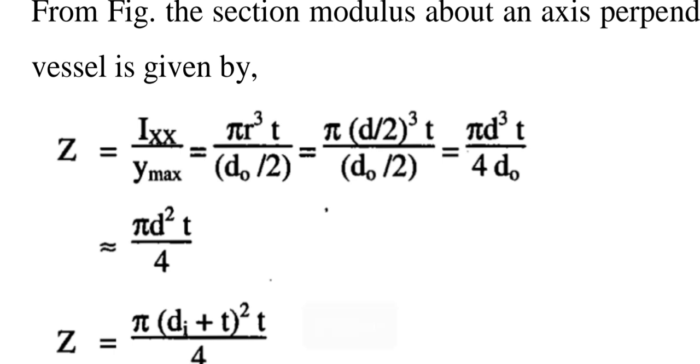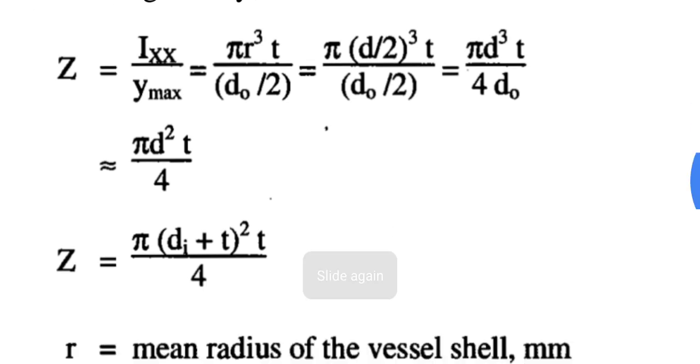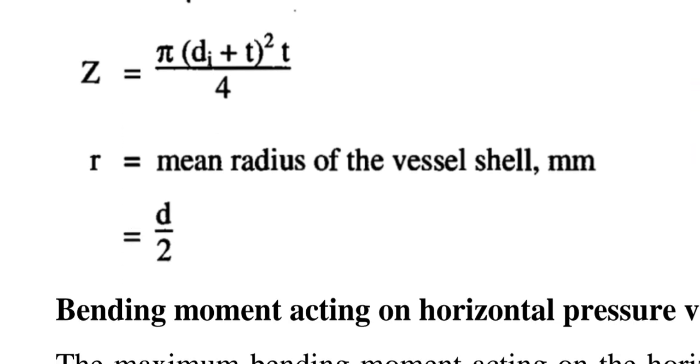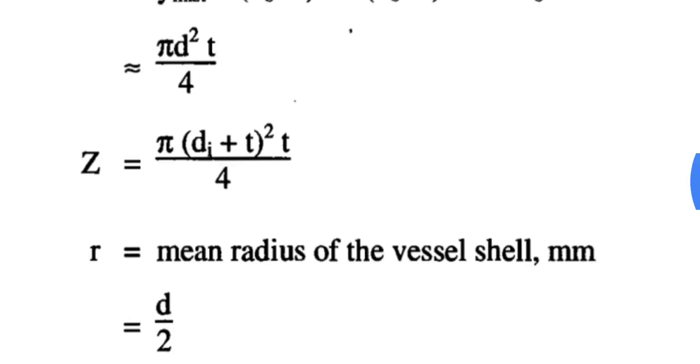If we put the value of d, that is di plus t, inner diameter and thickness, so Z will become pi (di plus t) whole square into t upon 4, where r is the mean radius of vessel shell, equal to d by 2. This is the value of section modulus.